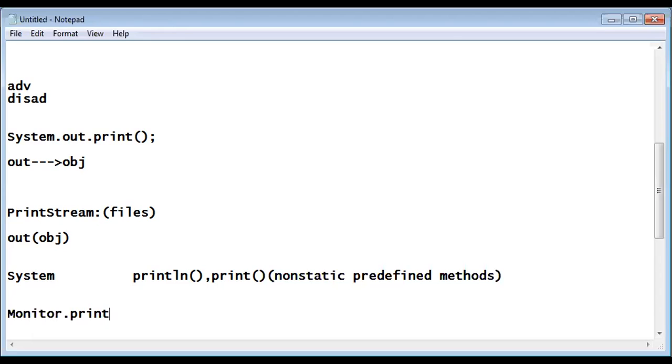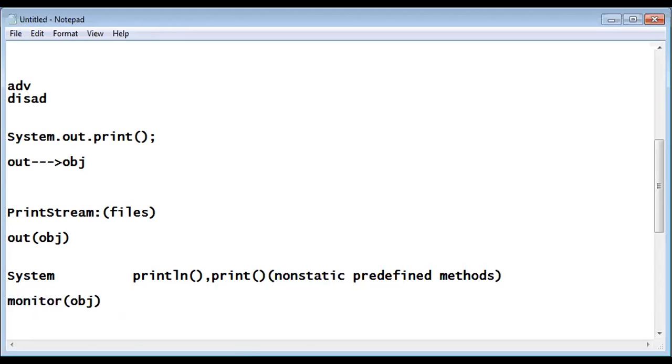Will it print anything on the screen? No. Monitor is just an English word. It is not coding, but it is an object. Monitor is an object, fine.